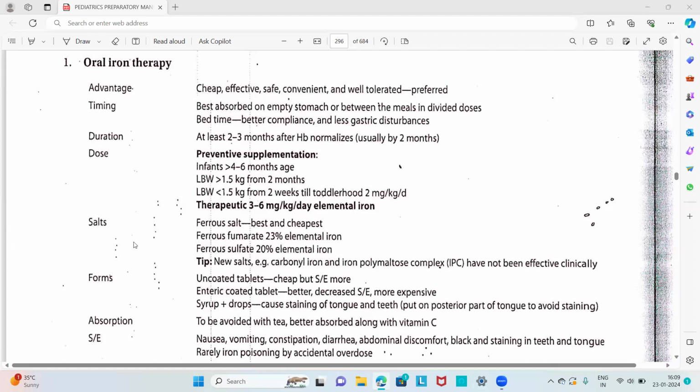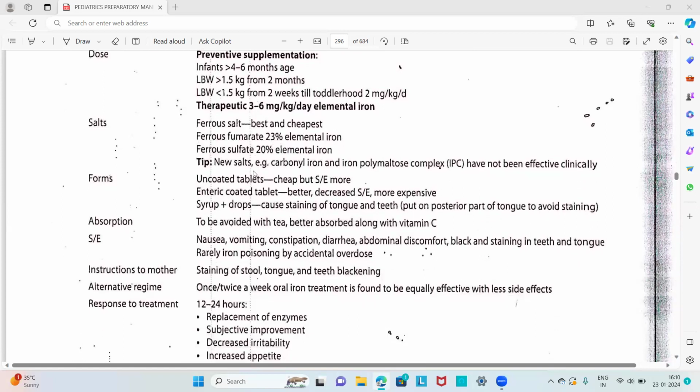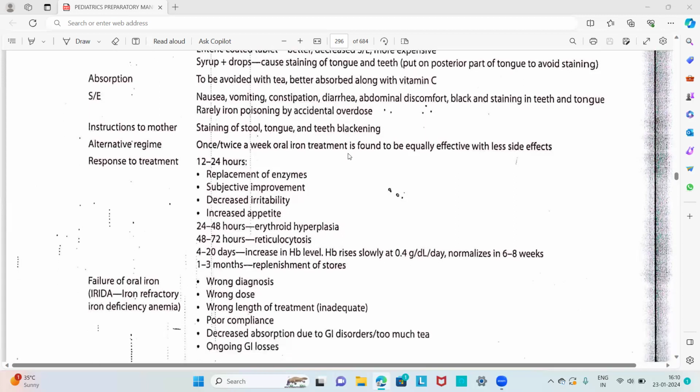Then salts available in oral iron are ferrous salts: ferrous fumarate and ferrous sulfate. Usually, the best and cheapest is the ferrous salt. Then about the forms, uncoated tablets are used, and enteric coated tablets are also there, and syrups or drops are also there. And absorption: along with oral iron therapy, we have to avoid tea, and it is better absorbed along with vitamin C. Then side effects of this oral iron therapy are nausea, vomiting, constipation, diarrhea, abdominal discomfort, and black staining in the teeth and tongue. Rarely iron poisoning by accidental overdose will be there.